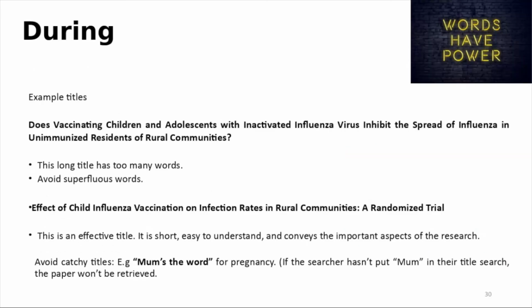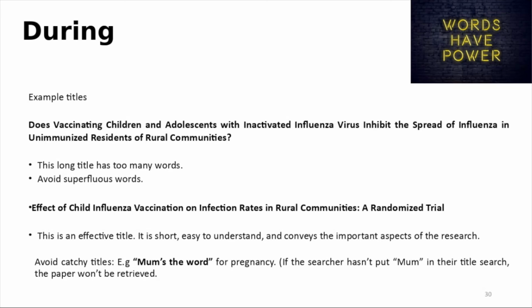So I've got an example title. It's rather long-winded. Does vaccinating children and adolescents with inactivated influenza virus, and you take a deep breath there, inhibit the spread of influenza in unimmunized residents of rural communities. So that's a very long title. It's got too many additional words that you don't really need. It's just a bit too much. So it's much better to try and get your title to be as concise as possible, and any additional words that aren't needed to basically just do away with.